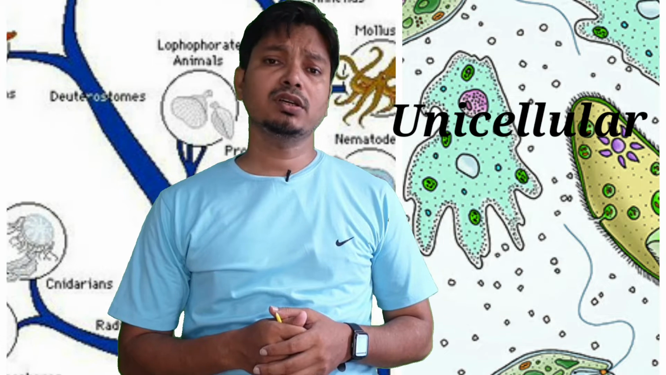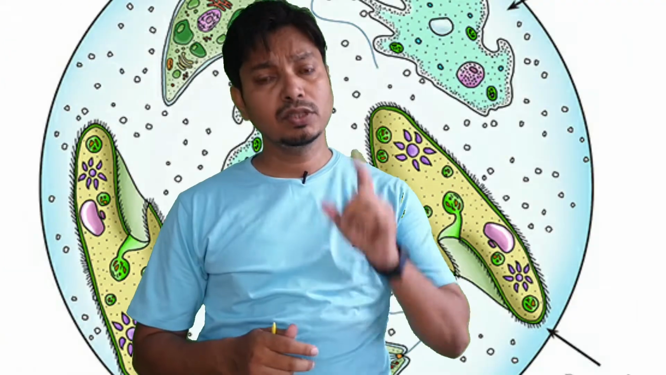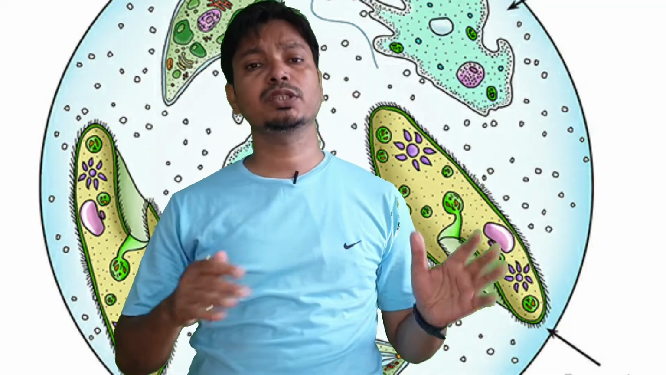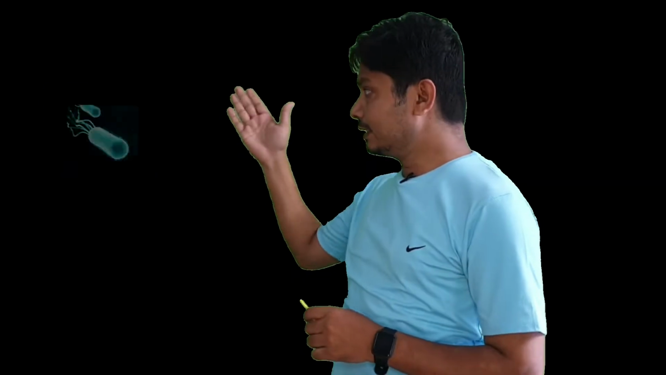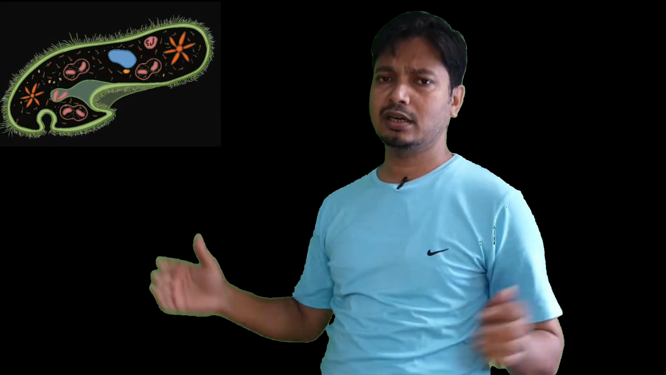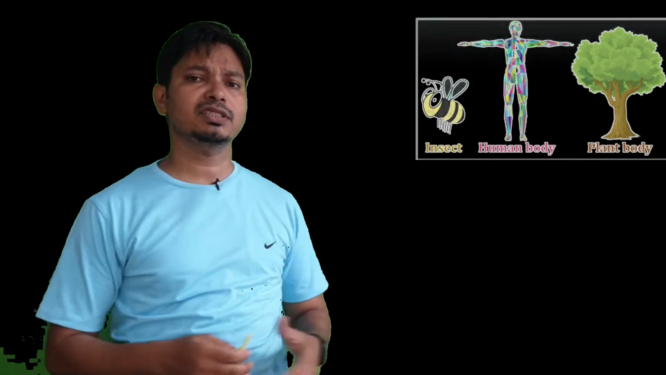Unicellular organisms are those that are made up of a single cell. You can say this is the bacteria, this is the amoeba, this is paramecia. So these are the different types of unicellular organisms, and you can say these are the multicellular organisms, various types of insects, various types of animals, various types of plants. So these are multicellular organisms.